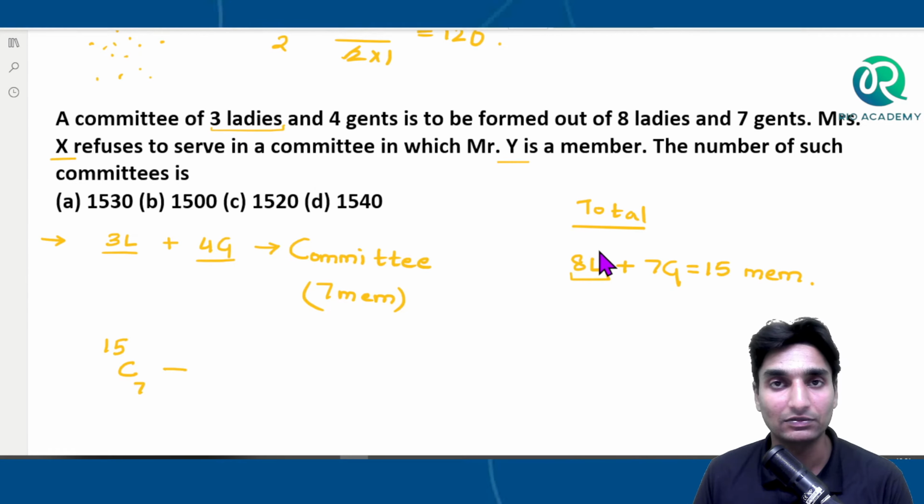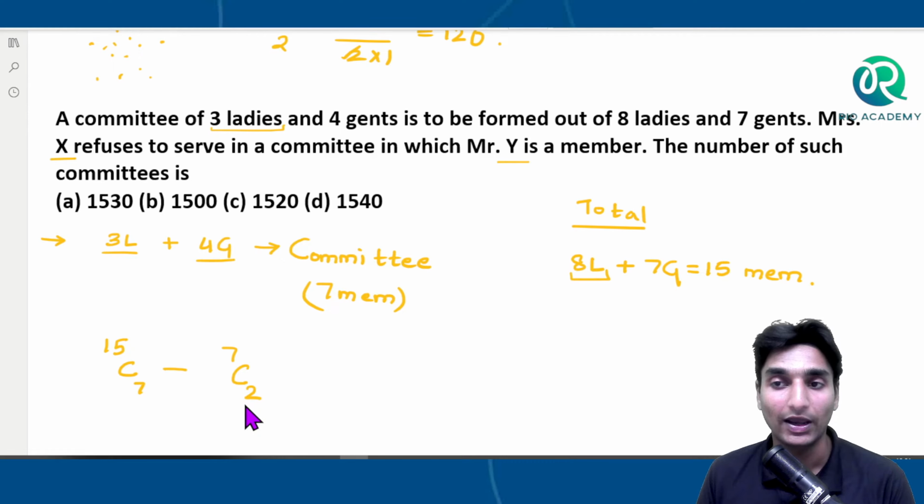Since X is already fixed, out of the remaining 7 ladies we select 2 more. So which are those 2 ladies? That is what we are finding out the possibility for here.